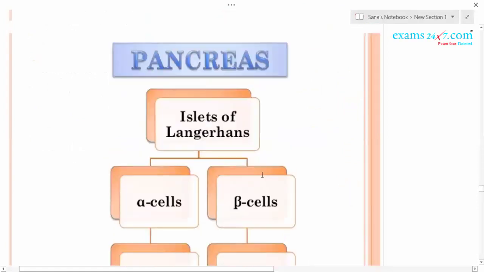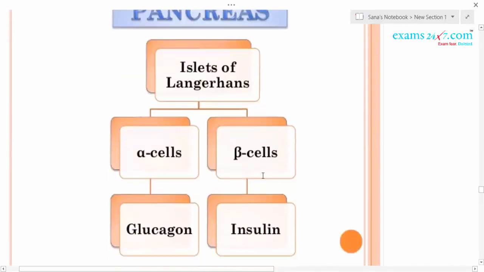The islets of Langerhans, the endocrine region of the pancreas, possess various cells like alpha cells, beta cells, gamma cells, delta cells, F cells, etc. Out of these, two cells are very important. Alpha cells secrete the hormone called glucagon.